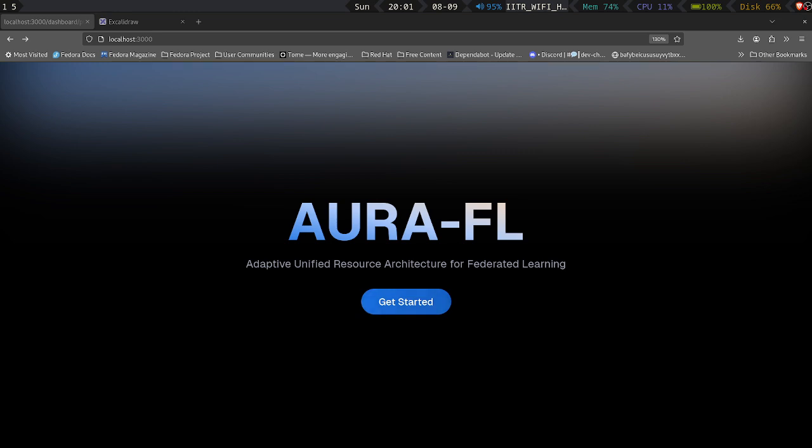Hi, today I'm excited to introduce you to OraFL, the first practical and secure federated learning platform that reimagines how we handle data privacy, model training and trust in AI. So the vision behind OraFL was to make a practical implementation of federated learning, and we did this with the help of Mina and ProtoKit.